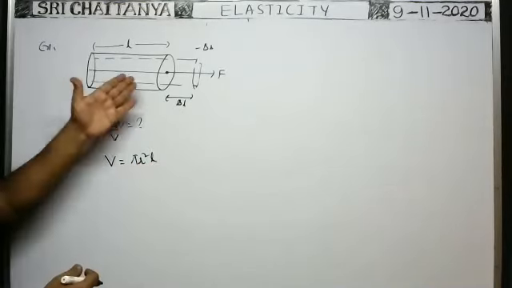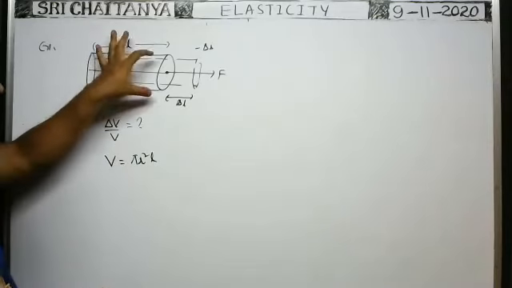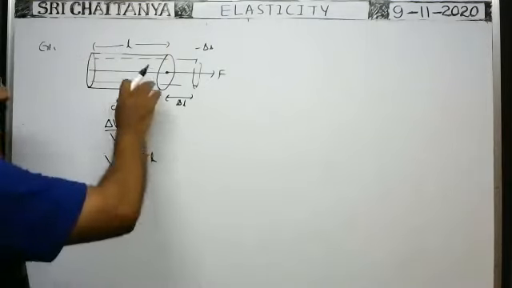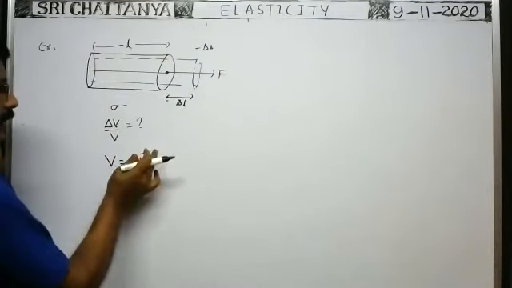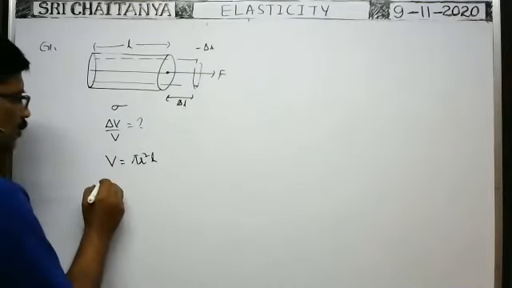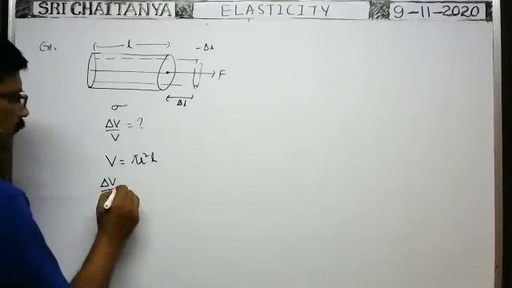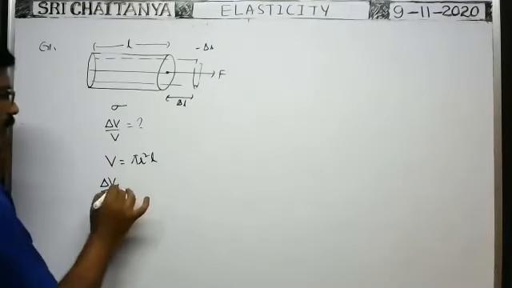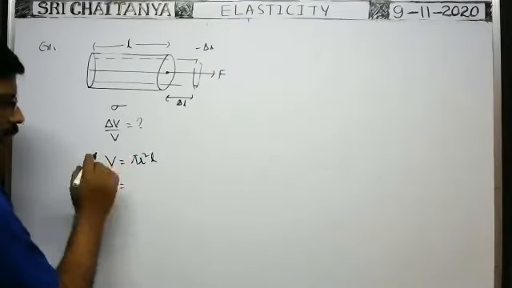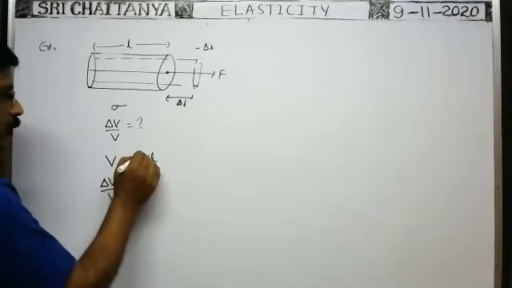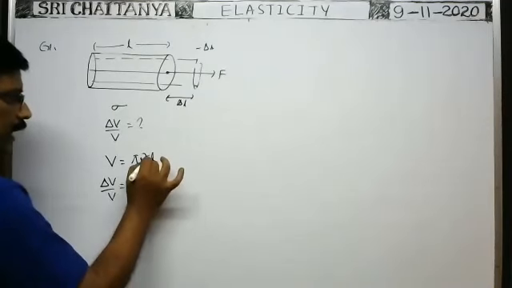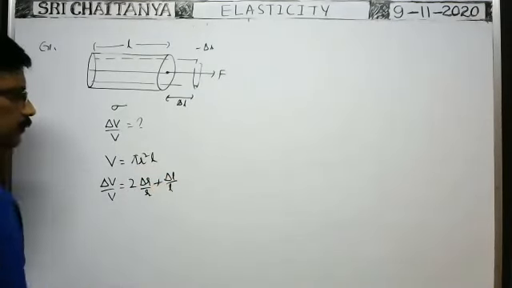It is the volume of the given wire, the given cylinder only. For this cylinder, area of cross section is pi r squared, into length gives volume. Whenever a longitudinal force is applied like this, length changes, radius changes, and due to that volume also changes. That's why the fractional change in volume, delta V by V: V to the power 1, so 1 into delta V by V is equal to, pi is constant, so there is no variation in the pi value, that becomes 0. Here r squared, power 2 is there, so 2 into delta R by R plus L to the power 1 into delta L by L.